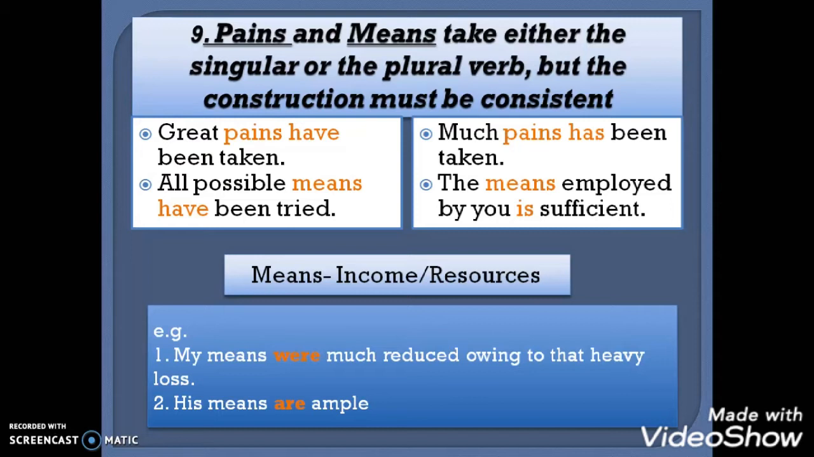If this particular word means indicates income or resources, then this subject takes a plural verb. For example, my means were much reduced owing to that heavy loss. Another example, his means are ample. Here, the subject is plural.